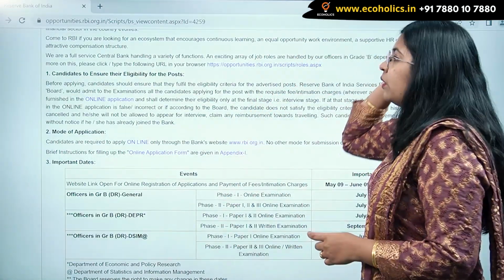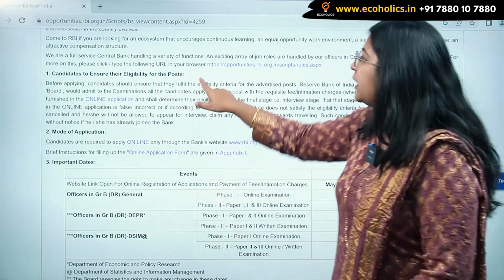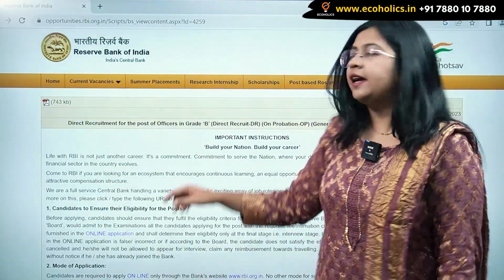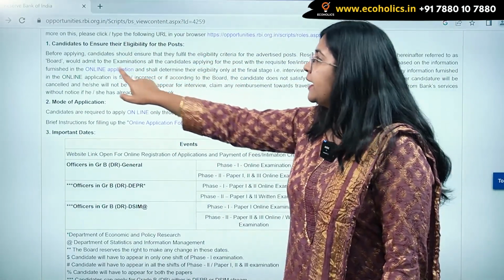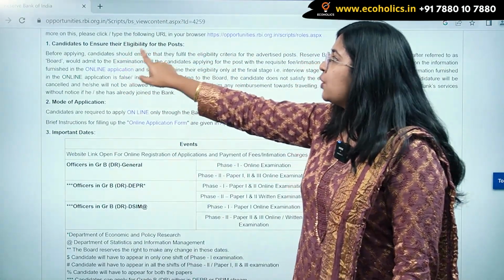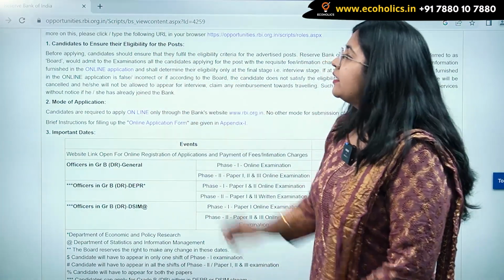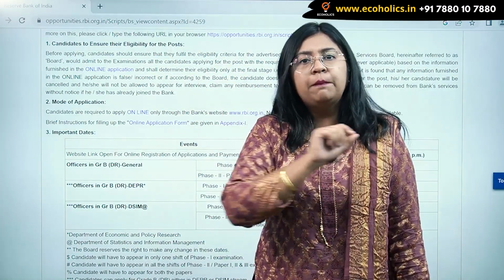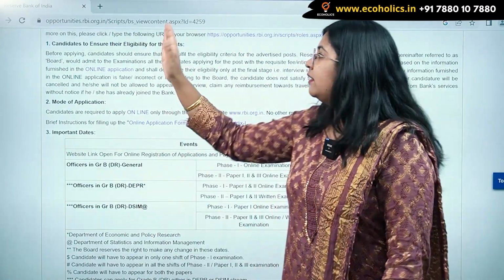Now the very first thing is where the form will be filled from. As soon as this advertisement starts, you will get the online application. Candidates, to ensure their eligibility for the post, under this paragraph you will get this online application. It's a blue marked word, which means there is a link.